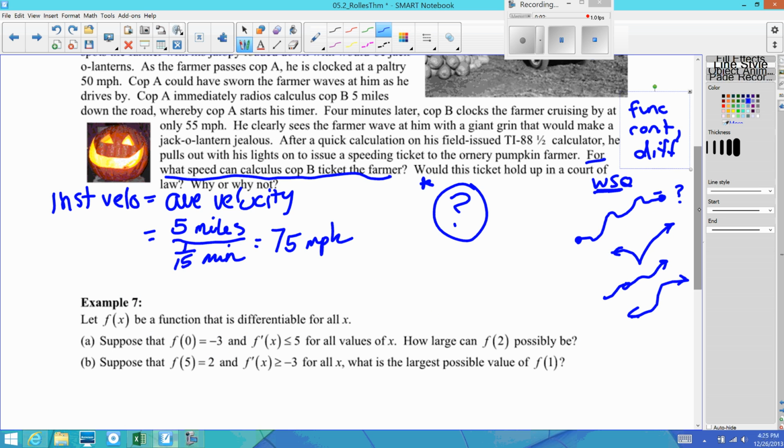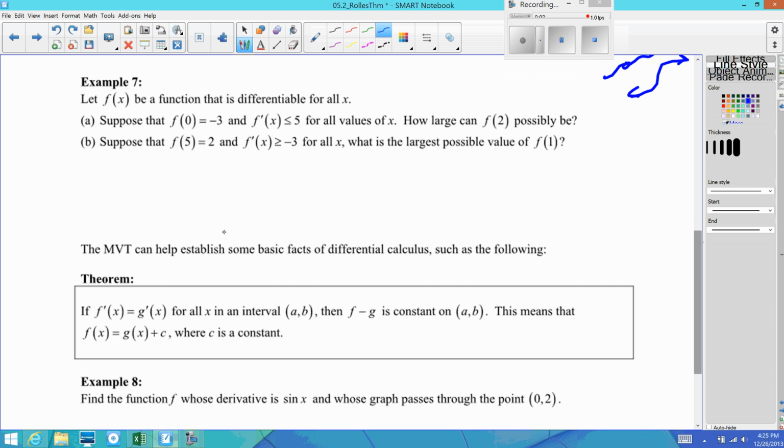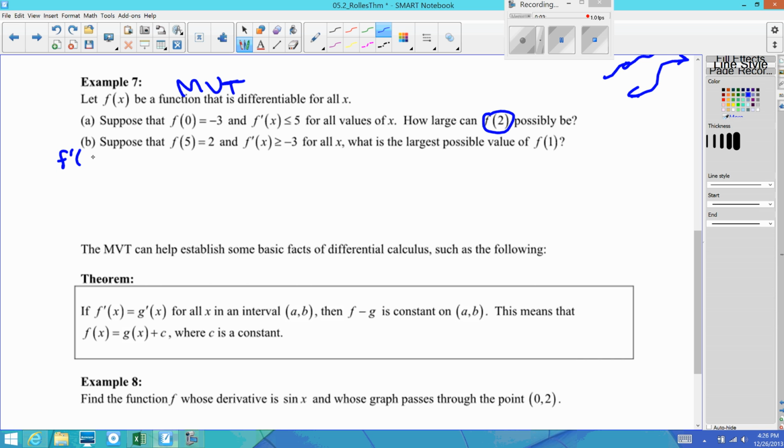All right. The next problem, let f of x be a function that's differentiable for all x. So how large can f of 2 possibly be? All right, so this happens to be in the mean value theorem section of our notes. So there's a good chance we might have to use that. All right, so we want f prime of x, that derivative at a point, to be equal to the slope, the average slope, the slope of the secant line.